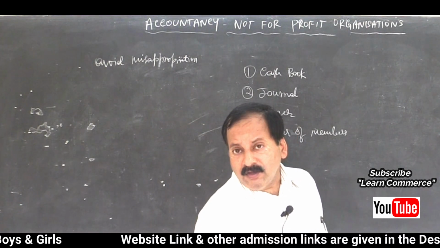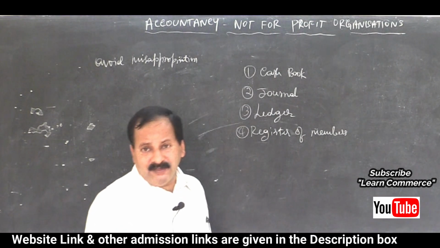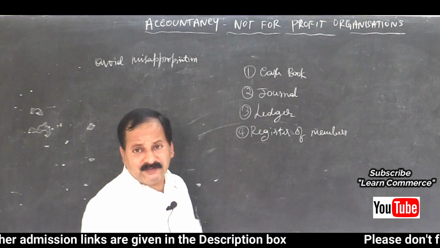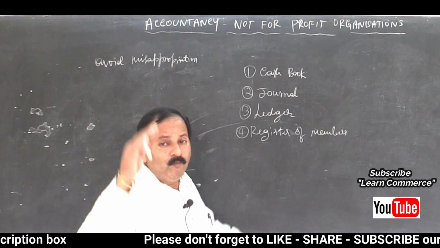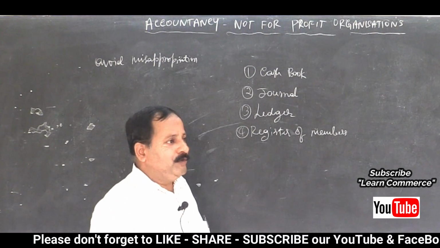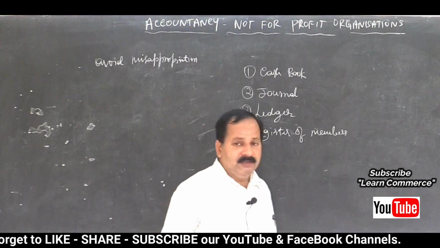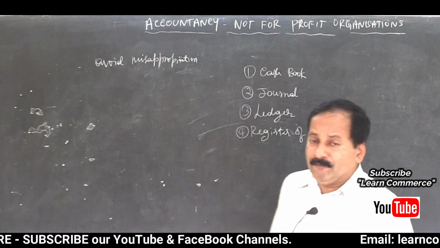So all the people whose names appear in the register of members will only be the legal members of that not-for-profit organization.